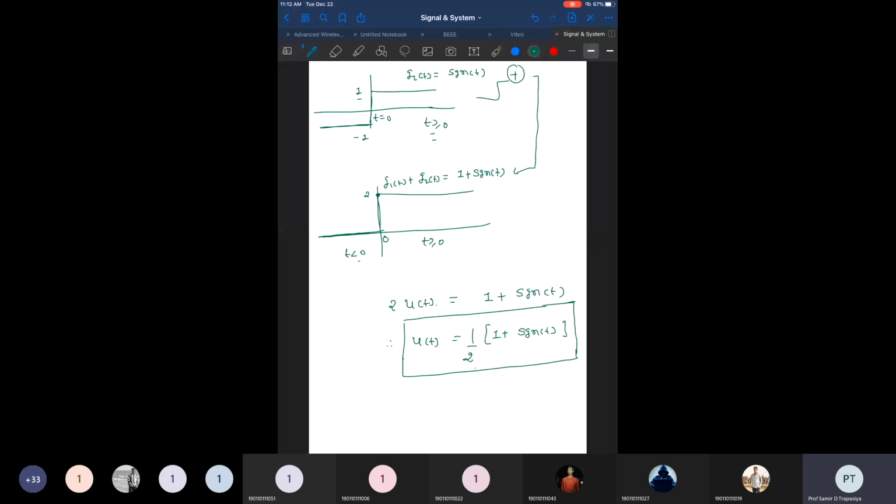That is exactly the relationship between the signum function and the unit step signal. Very importantly, you can note this down, as we will use it at a later stage in the Fourier series or Fourier transform. It's a very important function. So this is the relationship between the unit step signal and the signum function. Okay, so this is the part that we need to understand. So this is what's about the signum function.